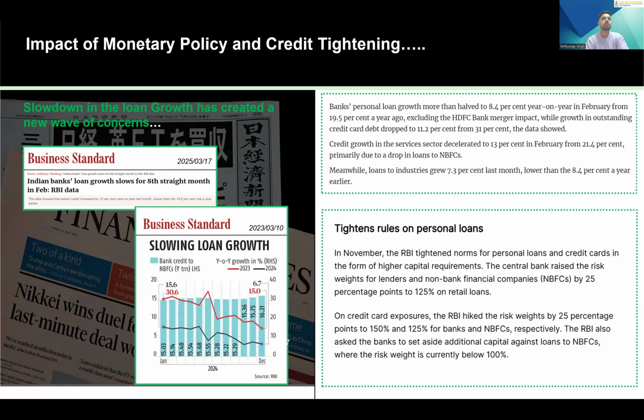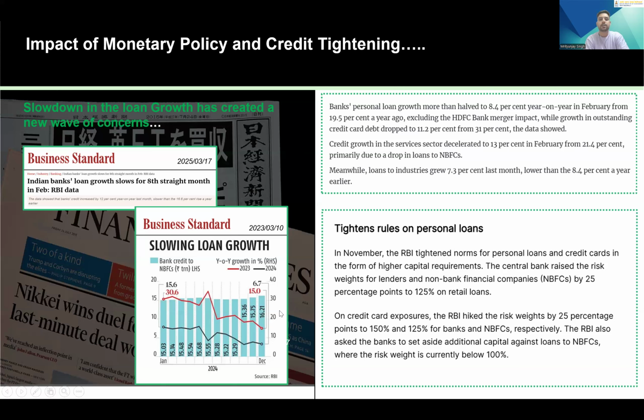new wave of concerns. From 2023 to 2024 or February 2025, the banks' personal loan growth has more than halved. It has become 8.5% from 19.5% a year ago. And because of that, there is a kind of slowdown, and as you can see, it has been reflected in our economic growth, which is around 6.4% currently.